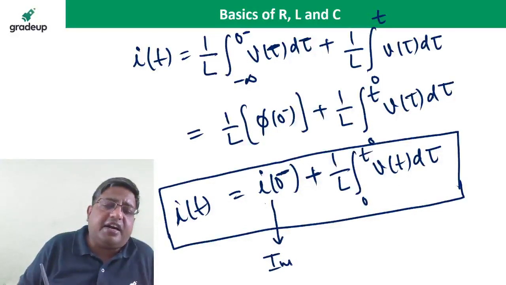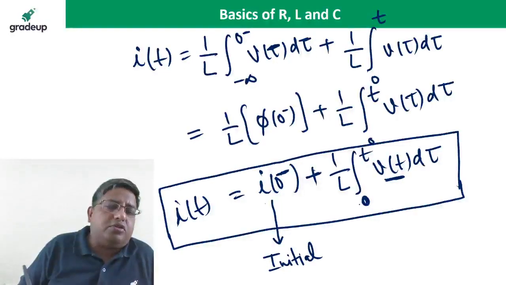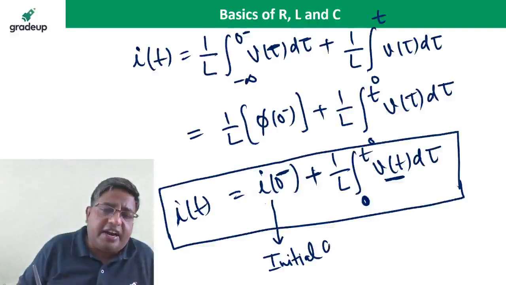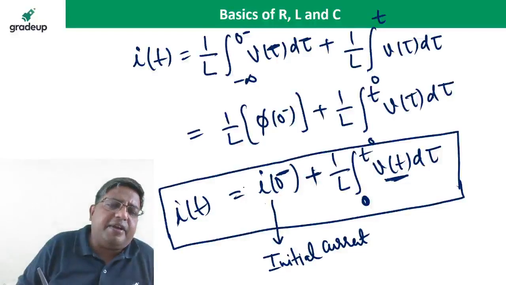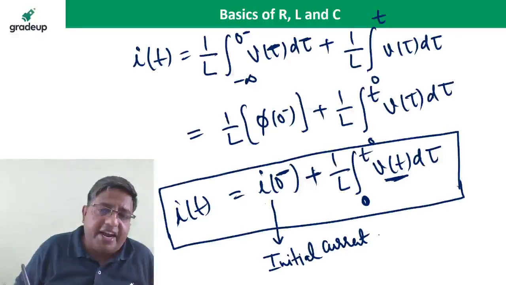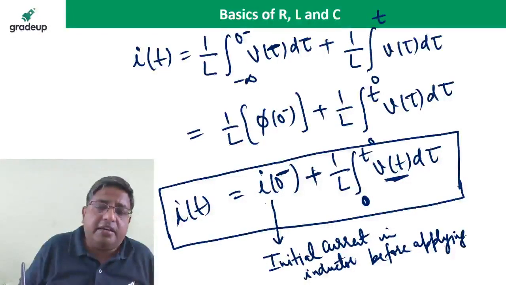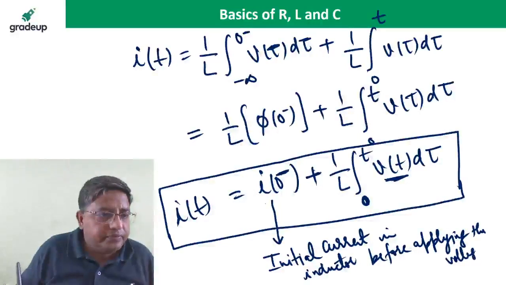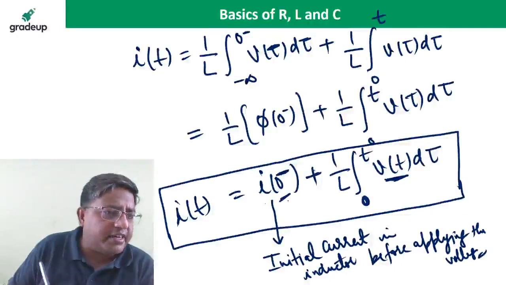We are applying the voltage at t equal to 0, so I0 minus gives the initial current in the inductor before giving the voltage, because it may be possible that there is initial current in the inductor before applying the voltage.